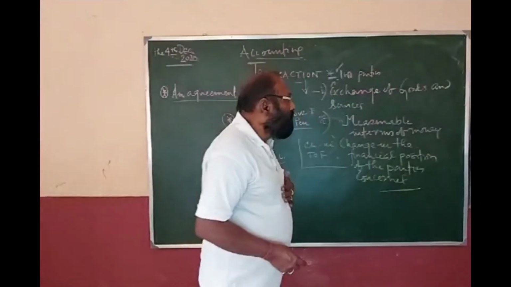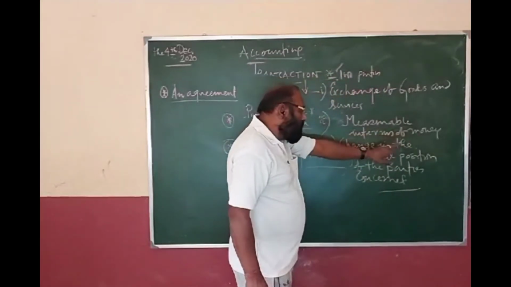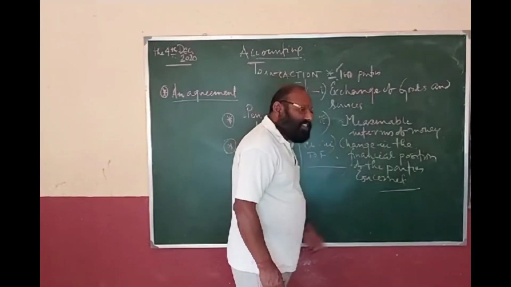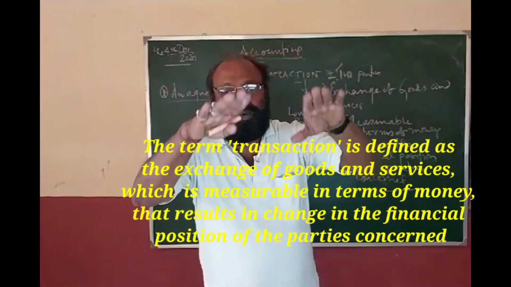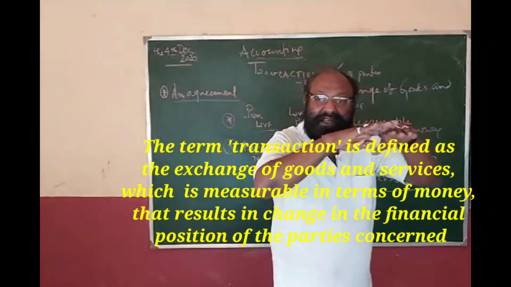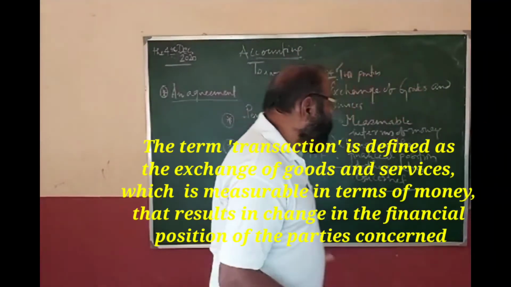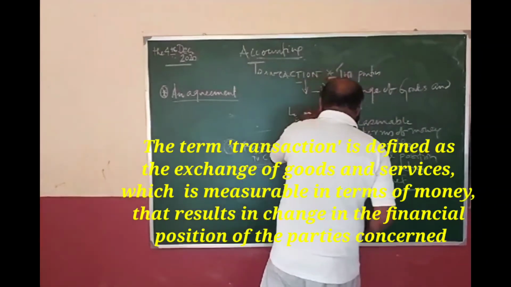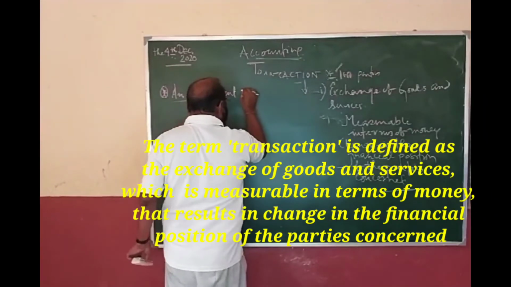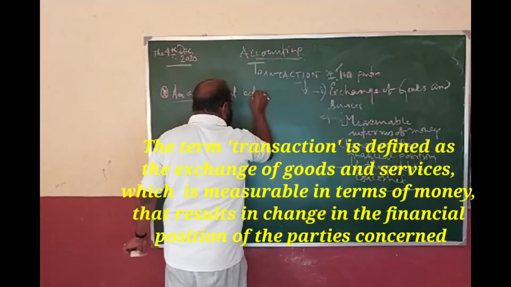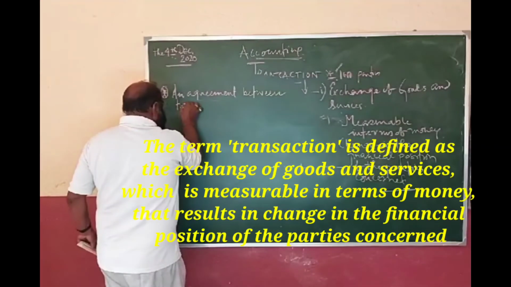It is an agreement between two persons. Regarding what? Regarding the exchange of goods and services, which are measurable in terms of money, that results in change in the financial position of the parties concerned. Now, from this discussion, we can define the term transaction in the following way. A transaction is an agreement between two persons.